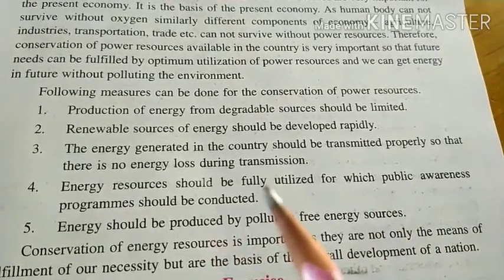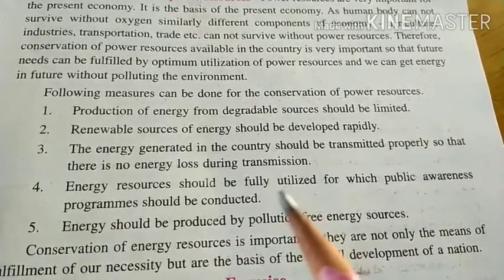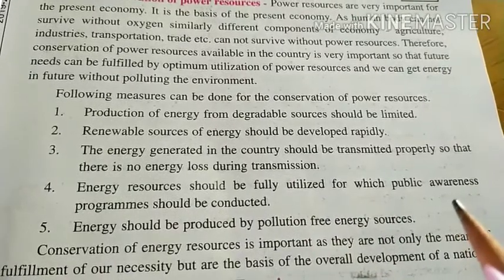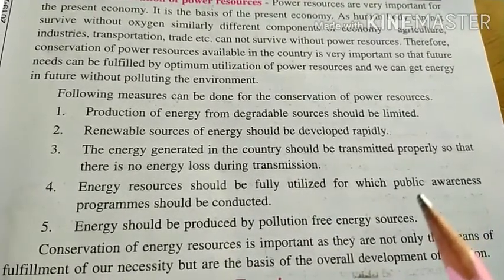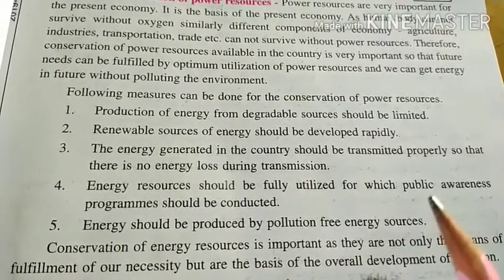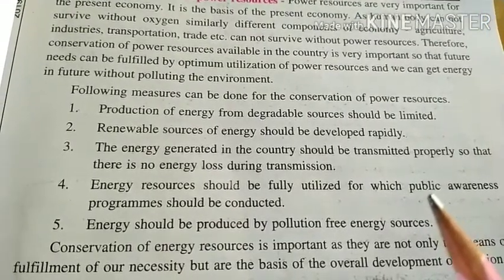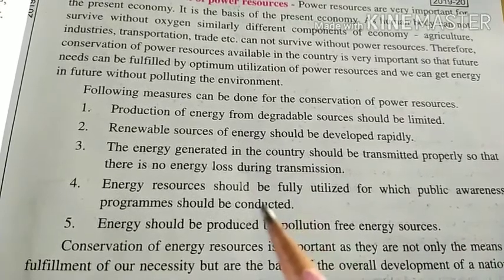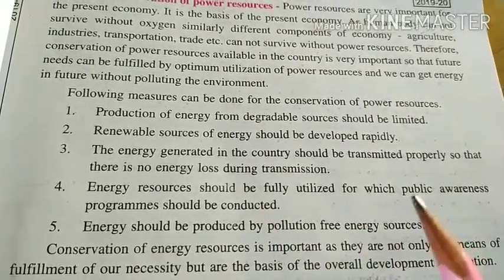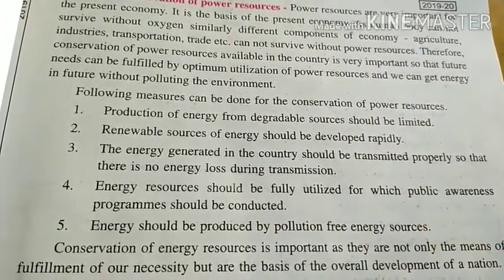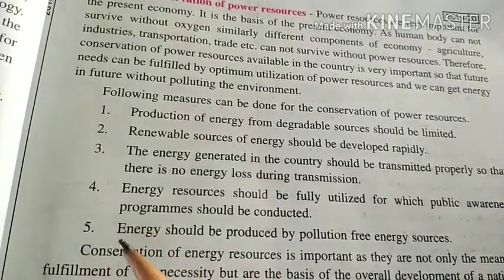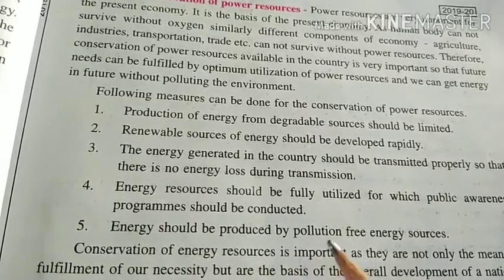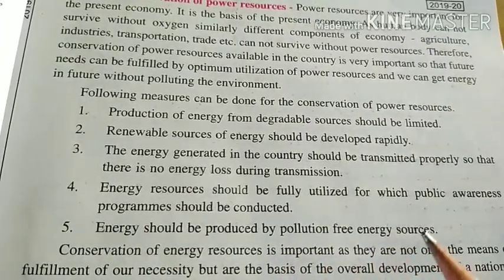Then energy resources should be fully utilized, for which there should be public awareness programs. Okay, so there should be many programs by the government and agencies to make the public aware. Do not waste electricity or other power sources, petroleum, diesel, petrol, etc. So it is for all energy, to make people aware. Then the fifth point is that energy should be produced by pollution-free energy resources.